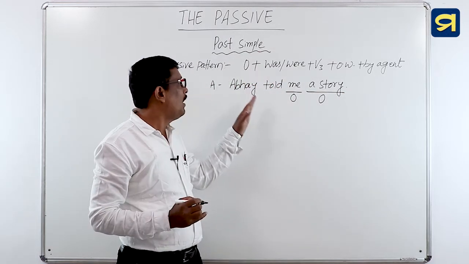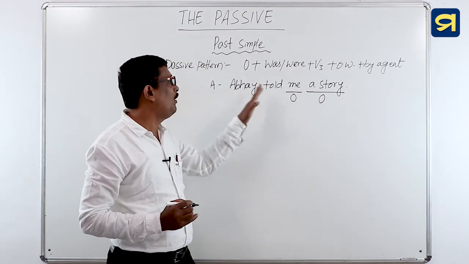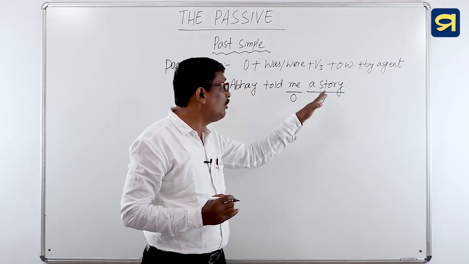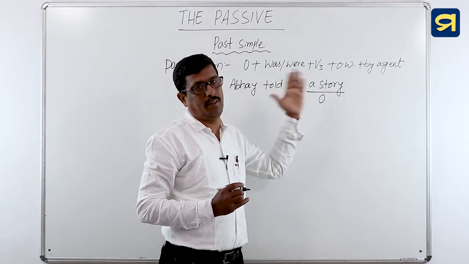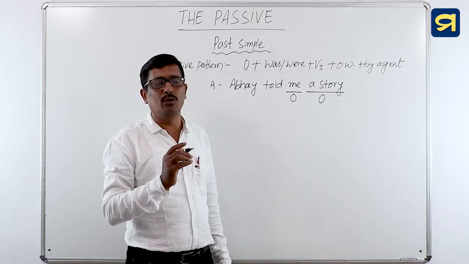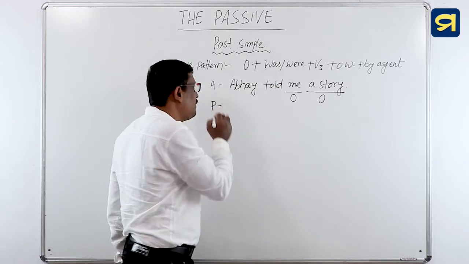By using what? After the lexical verb, we will get its answer. That means, Abhay told me what? A story. Abhay told whom a story? Me. So, there are two objects. When there are two objects, one object will be used while we change its voice. So, we will change its voice.